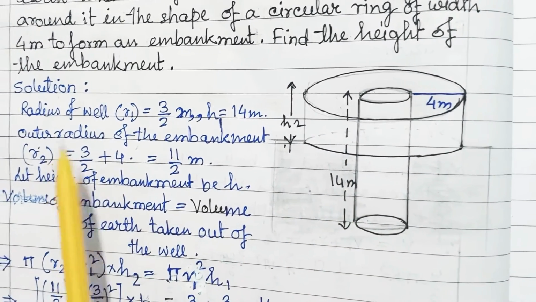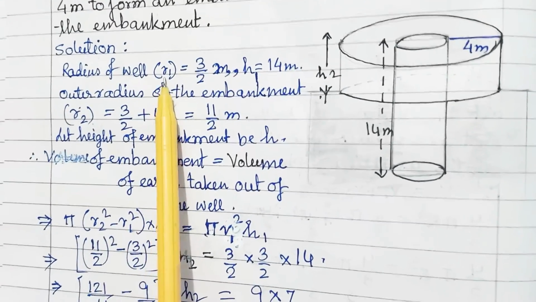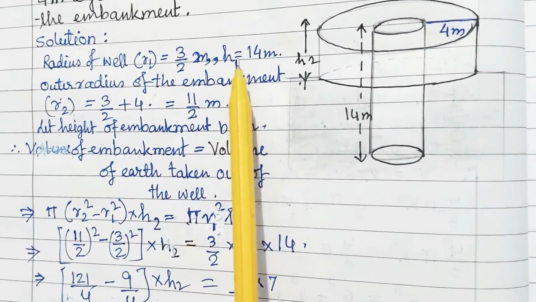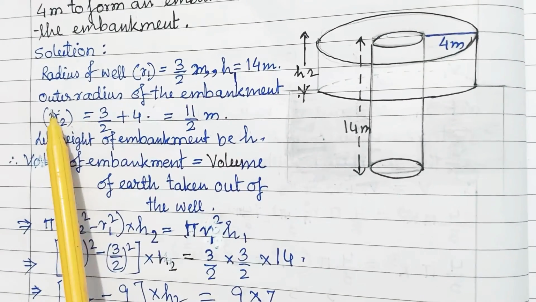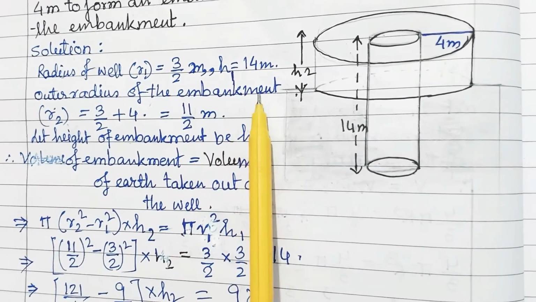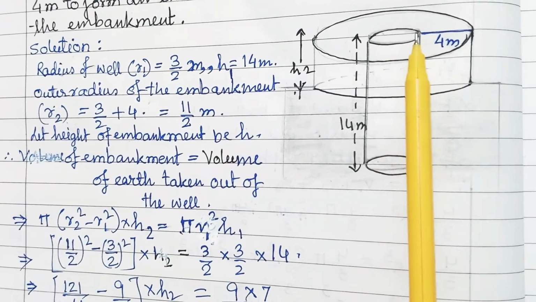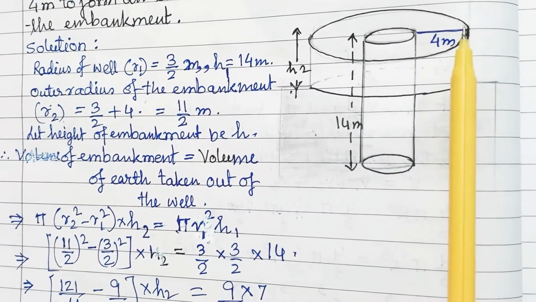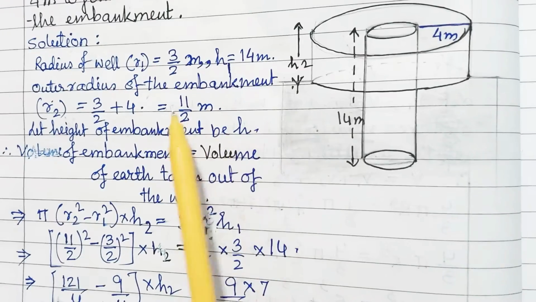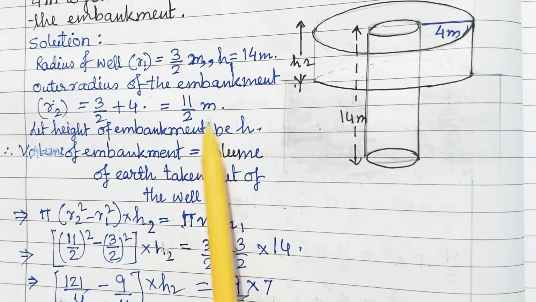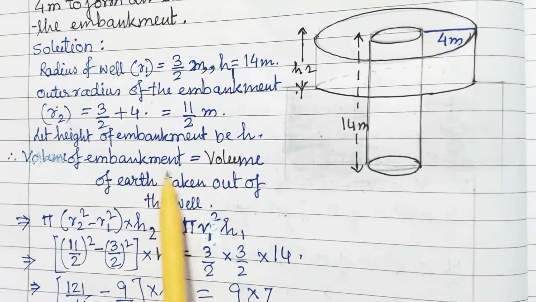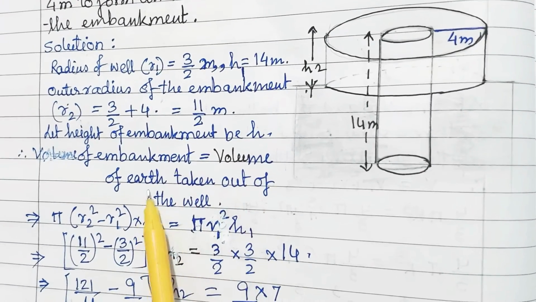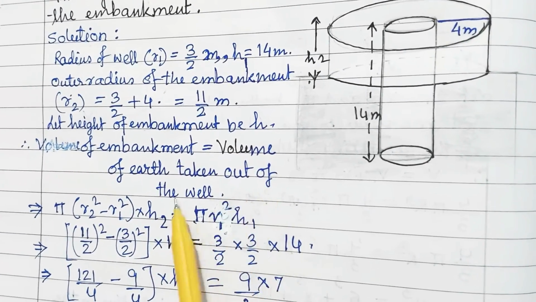Now the radius of the well is 3/2 and height is 14 meter. The outer radius of the embankment means 3/2 meter plus 4 meter, since the width is 4 meter, that is equal to 11/2 meter. Height of the embankment be h. So volume of embankment is equal to volume of the earth taken out of the well.